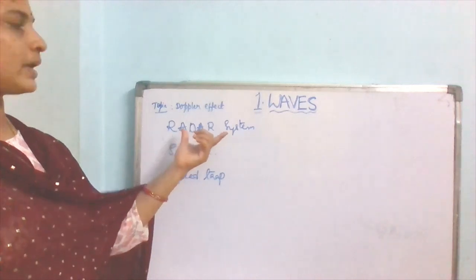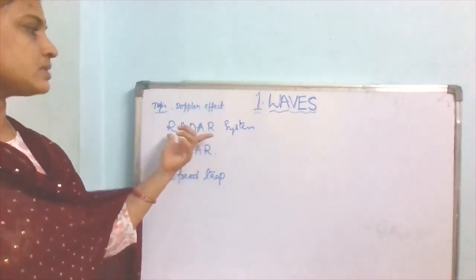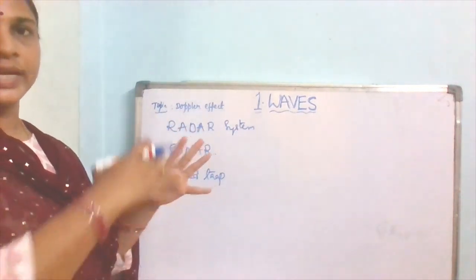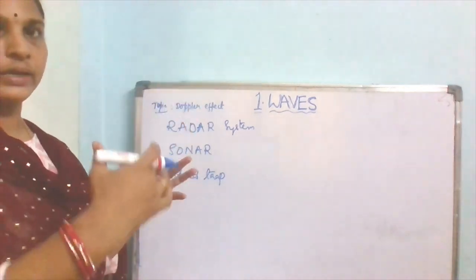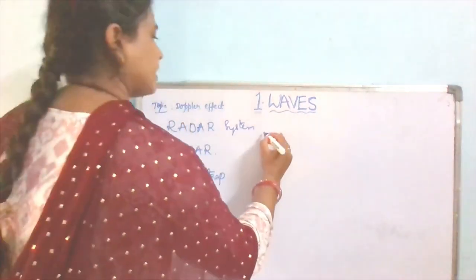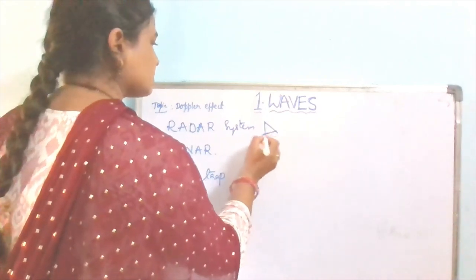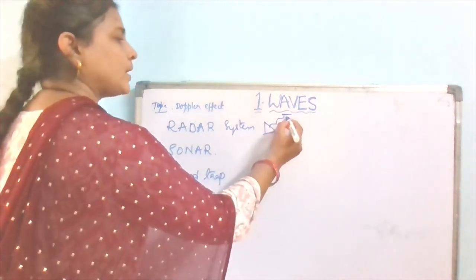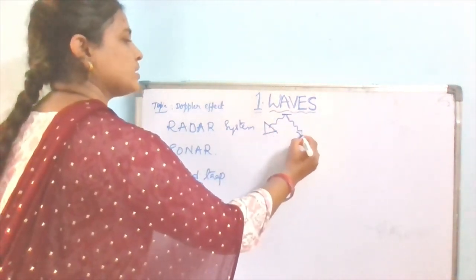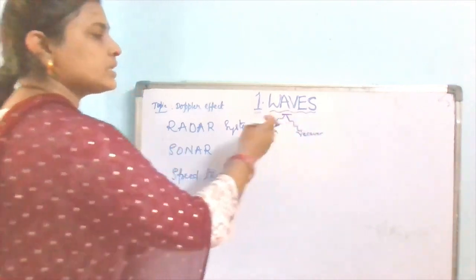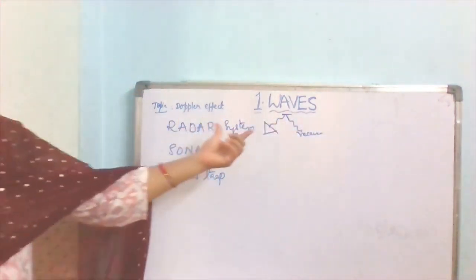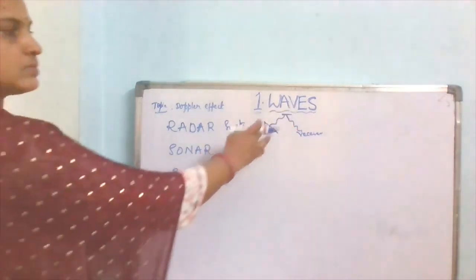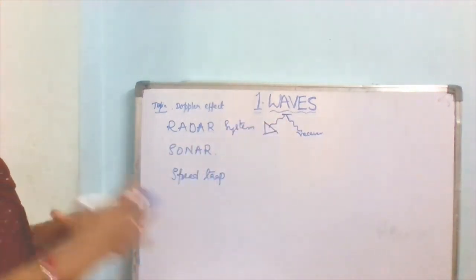Those waves strike the aeroplane and return back, and a receiver receives those waves. While receiving, depending upon the height, the frequency of these waves automatically changes. So they can easily detect at how much height the aeroplane is going.